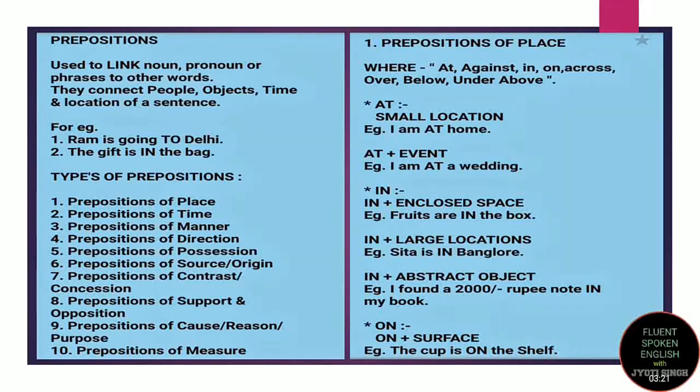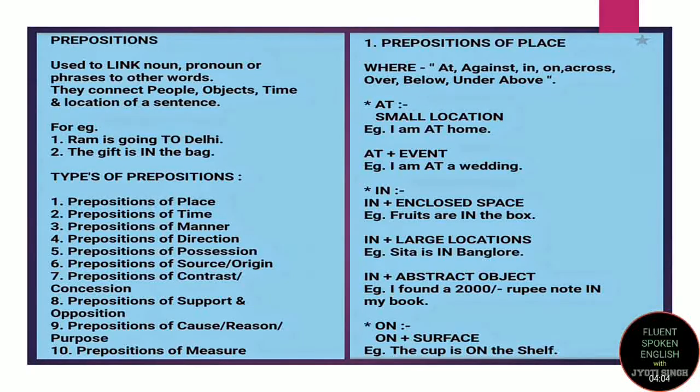"In" is used to specify an enclosed space or large location or to tell about an abstract object. For example, fruits are in the box. Here, to be very specific, I am saying that fruits are not in the basket, they are in the box. That means they are inside the box. Sita is in Bangalore. When I have to tell about a large location, like I am in India, I am in Bangkok, I am in America, we use "in" to tell that I am at this place on a larger picture.